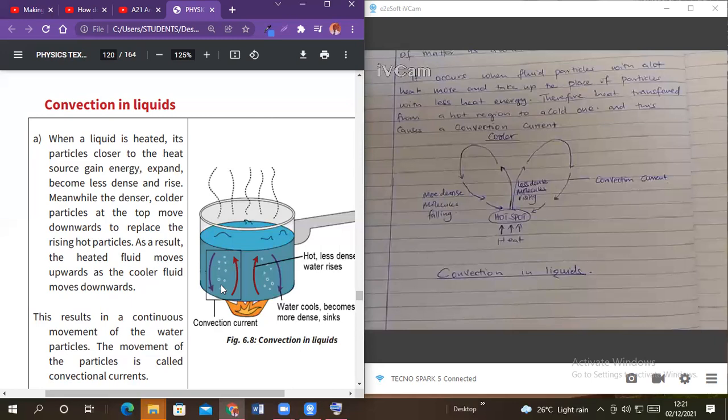The other thing that you should know is, let me give you an example. Anything that is heated becomes less dense. If you have a leaf and you burn it, it will turn into ash, and then the ash will do what? It will become less dense and be blown away. So anything that is heated becomes less what? Less dense. If it is air, when it is heated it becomes less dense. Water molecules once heated become less dense. I'm talking about those things which are in fluid form.